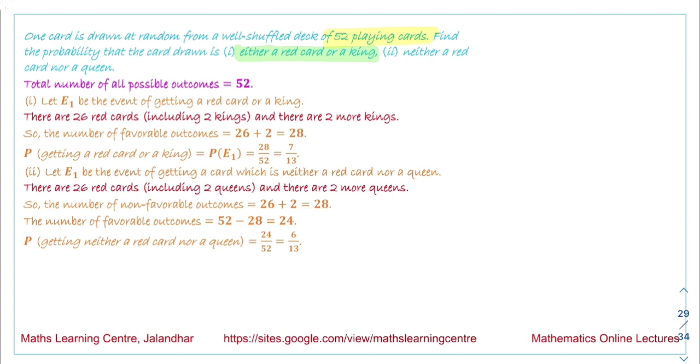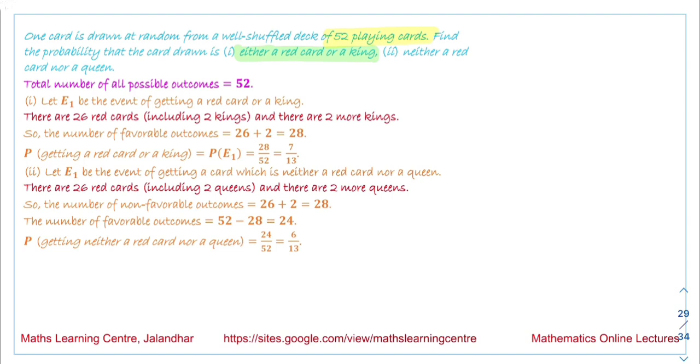Next we have: all the black face cards are removed from the pack of 52 cards. How many face cards are there? There are 12 cards. How many black face cards are there? There are 6 cards. These are removed from the 52 cards. So the number of remaining cards is 52 minus 6, that is equal to 46.